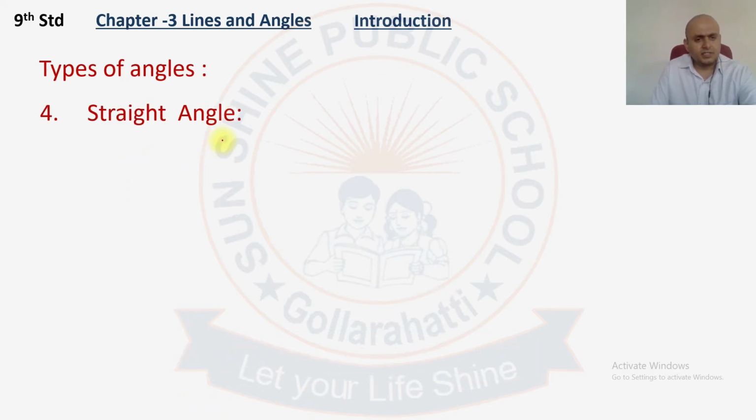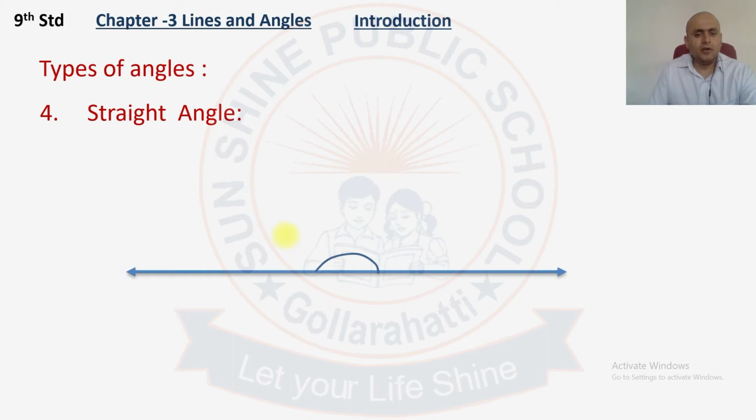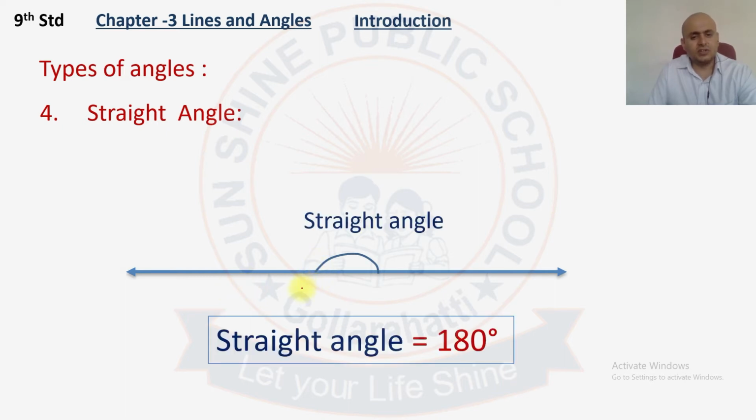Straight angle. A straight angle is an angle which is equal to 180 degree. It looks like a straight line. So it is called a straight angle. A straight angle is equal to 180 degree.